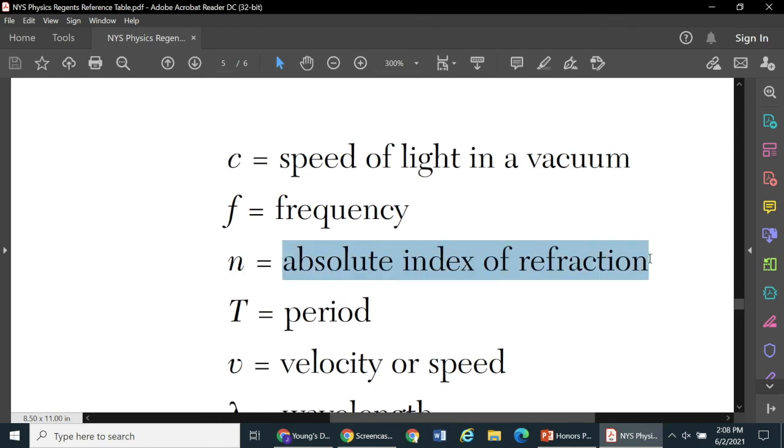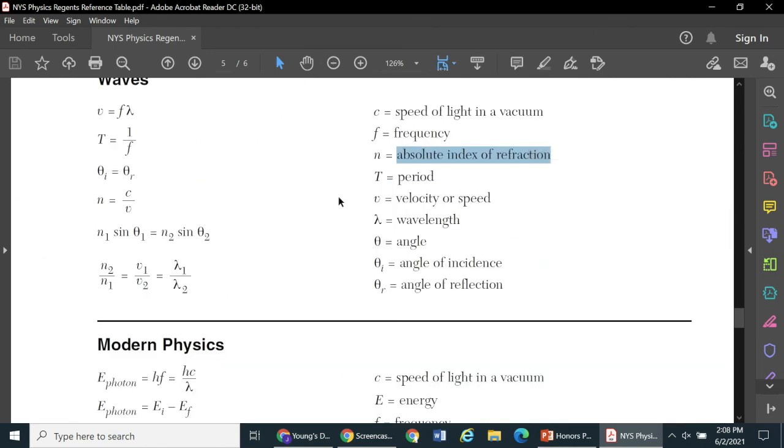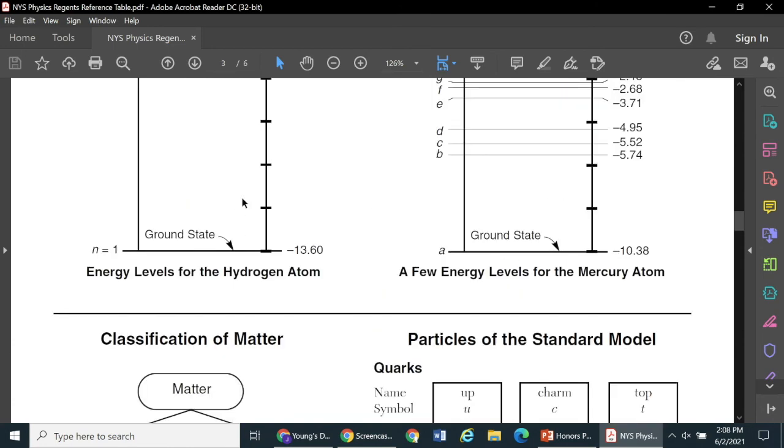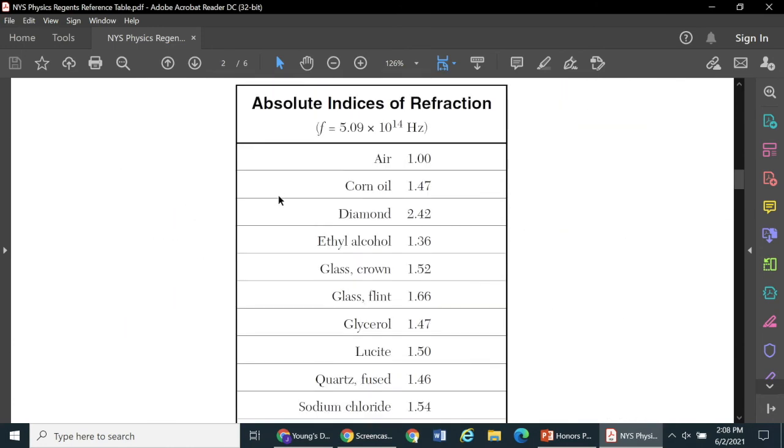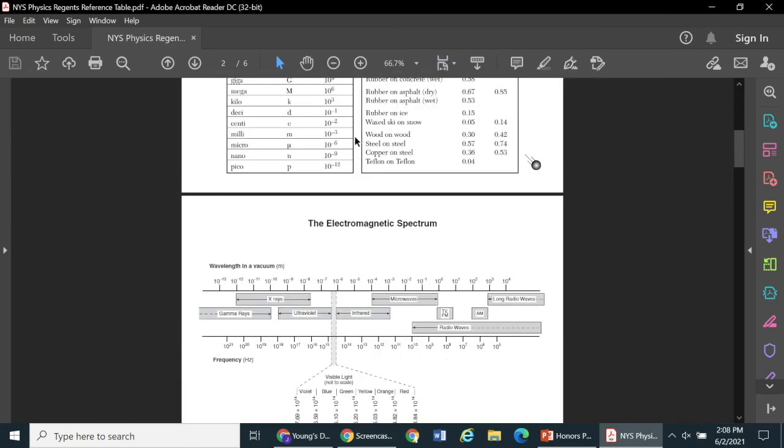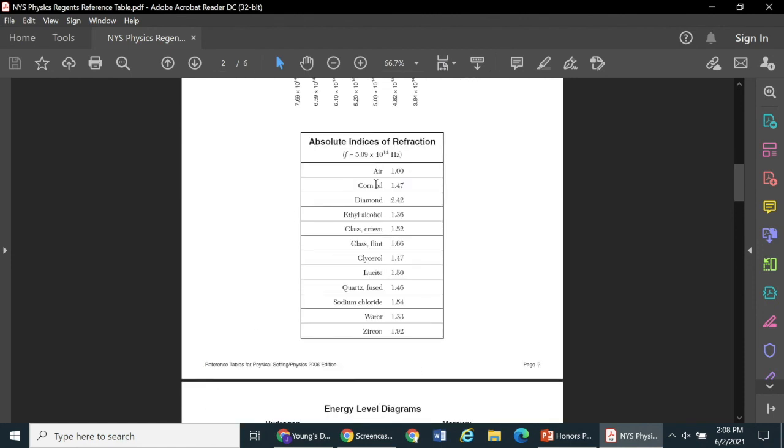Notice here, they list n as the absolute index of refraction. And if you go up to page 2 of the reference table, you will see that chart. Notice it's right underneath the electromagnetic spectrum. We've got all the indices of refraction for all of these various materials shown here. And that's it. Let's take a look at a problem.